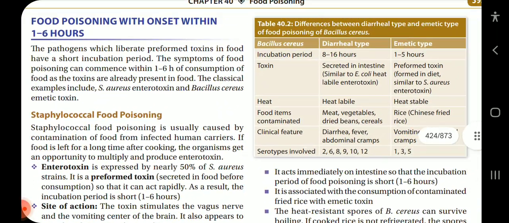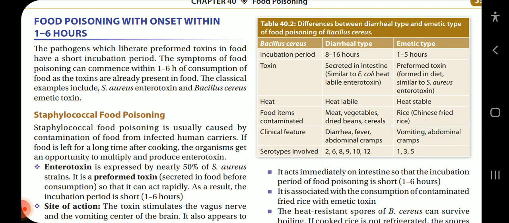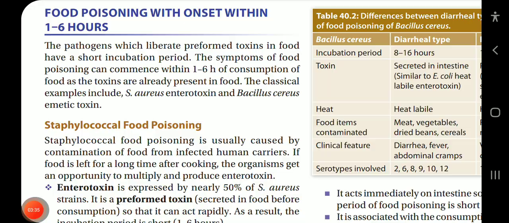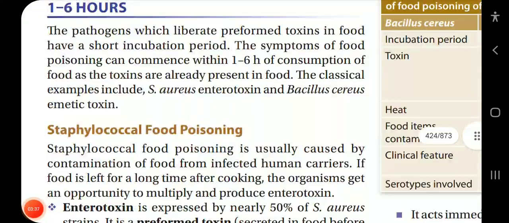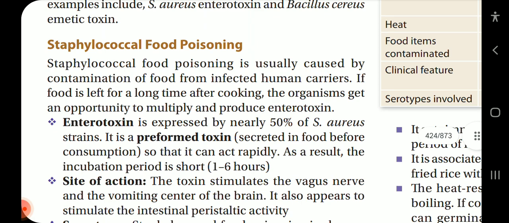So starting with the first category, food poisoning with onset within 1 to 6 hours. The pathogens which liberate preformed toxins in food have a short incubation period. The symptoms of food poisoning can commence within 1 to 6 hours of consumption of food as the toxins are already present in food. The classical examples include Staph aureus enterotoxin and Bacillus cereus emetic toxin.